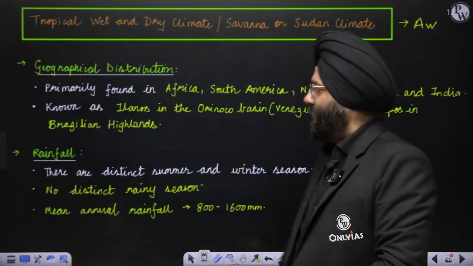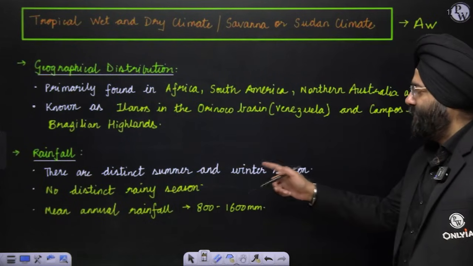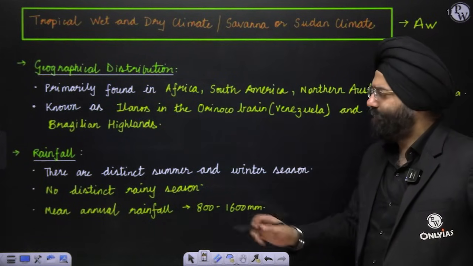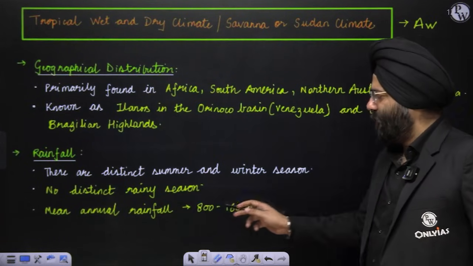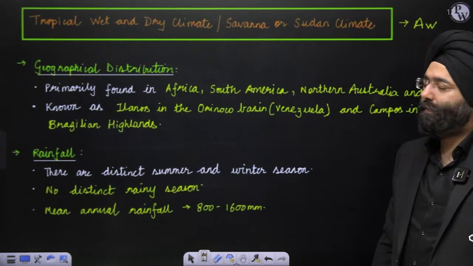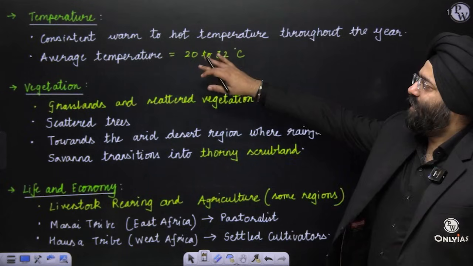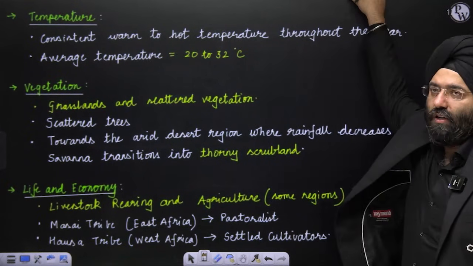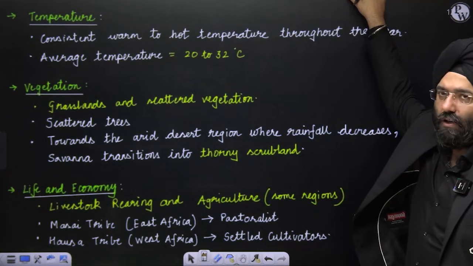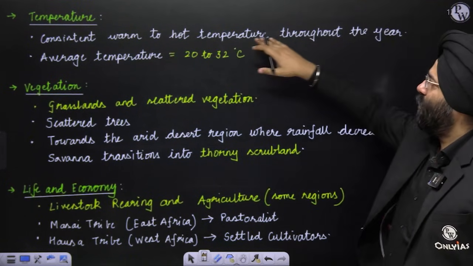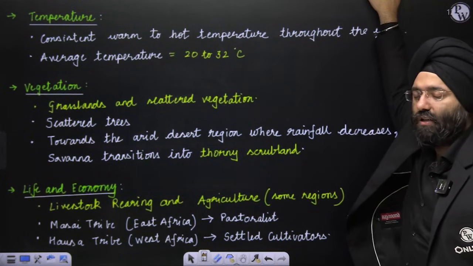Clear? Next, there are distinct summer and winter seasons. There is a distinct rainy season present over here. Mean annual rainfall is 800 to 1600 millimeter. Temperature, average temperature is 20 to 32 degrees Celsius. Again, it might go a little further also. But consistent warm to hot temperature throughout the year is a categorization.